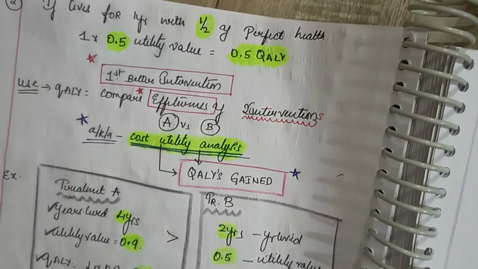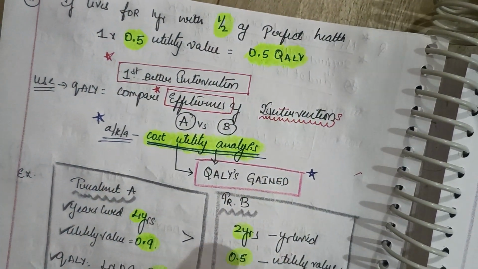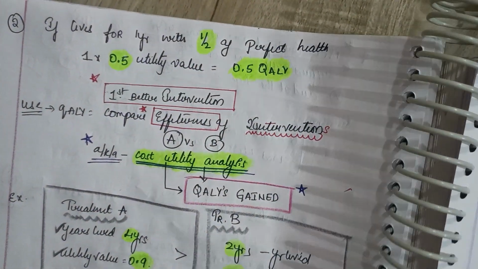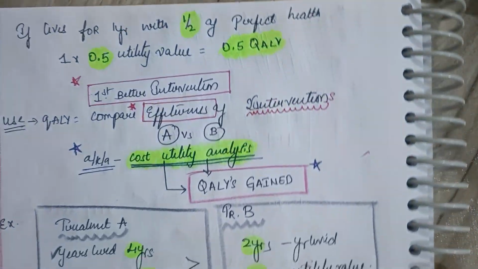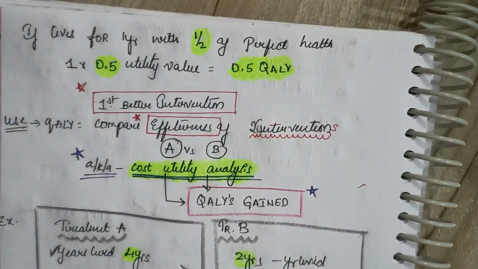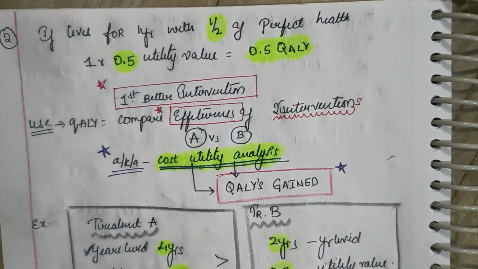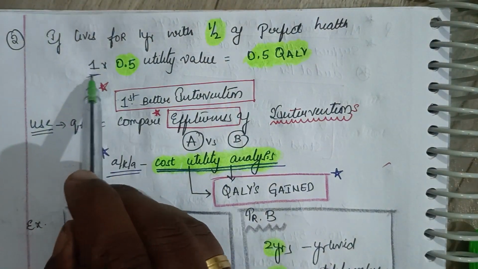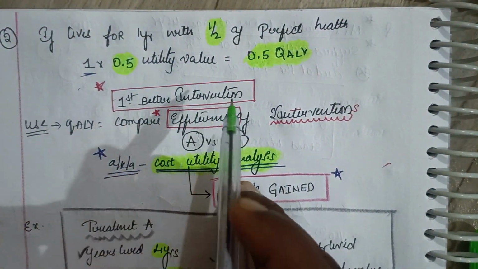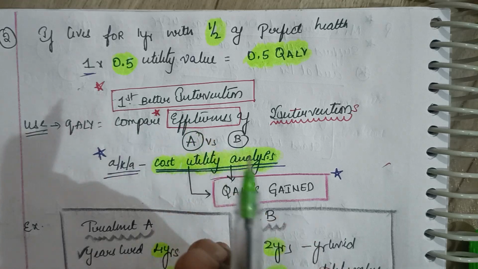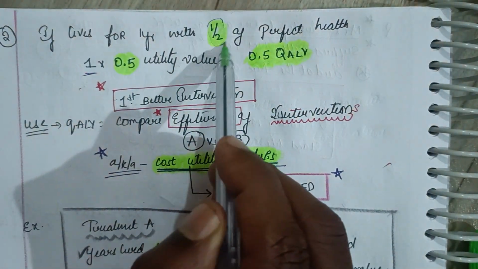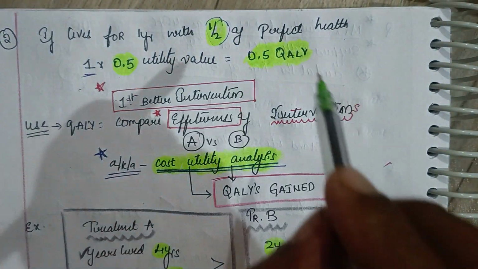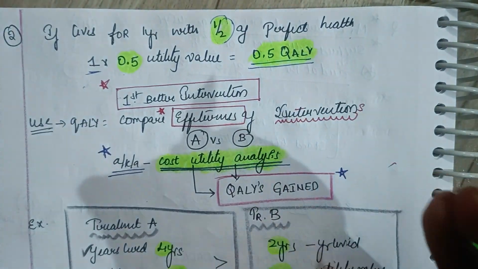Now let us look into another question here. What does the other question tell? If a person lives for 1 year with half of perfect health, we need to understand that 1 year of perfect health has a utility value of 1, but half of perfect health is 0.5. So it is 0.5 Qaly. Very simple, guys.